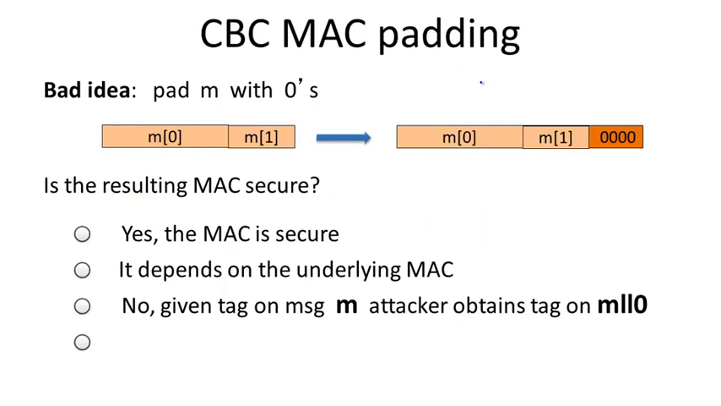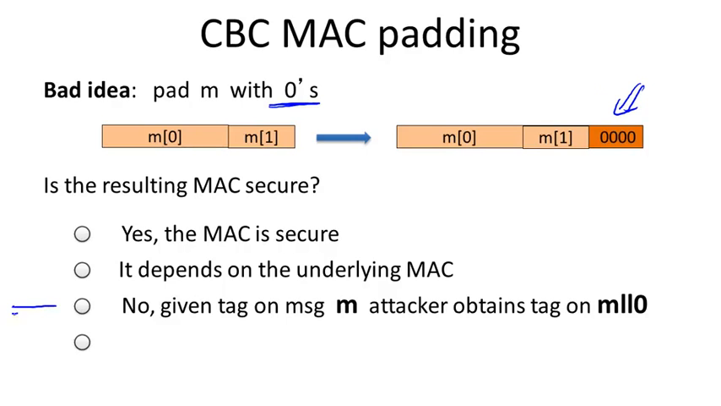So the solution, of course, is to pad the message, and the first pad that comes to mind is to simply pad the message with all zeros. In other words, we take the last block and just add zeros to it until the last block becomes as long as one full block size. And so my question to you is whether the resulting MAC is secure.